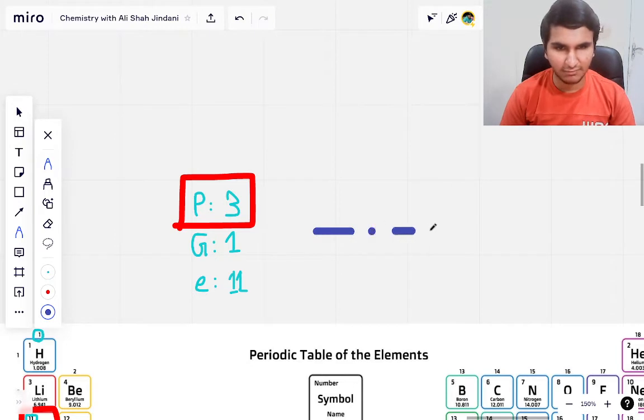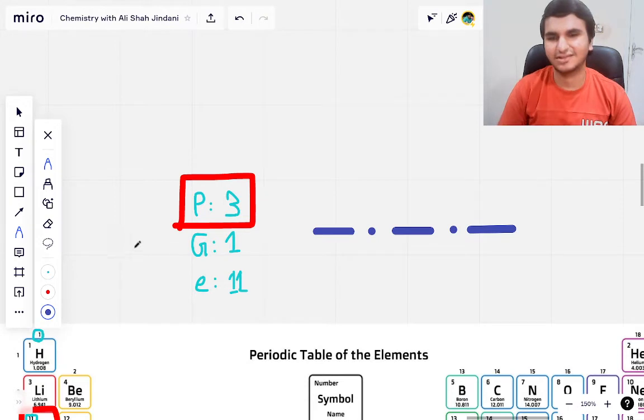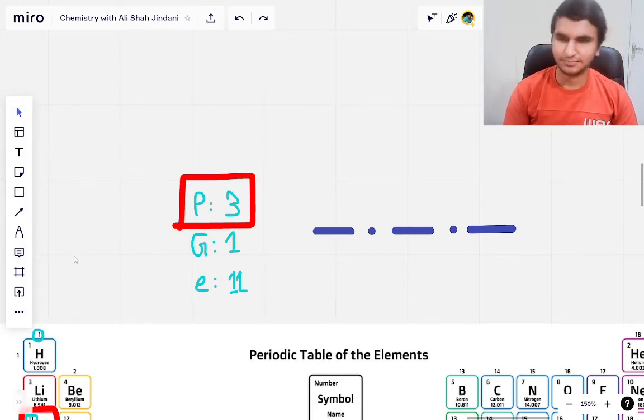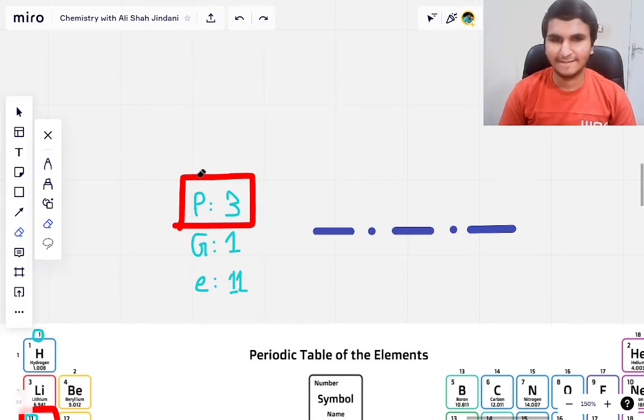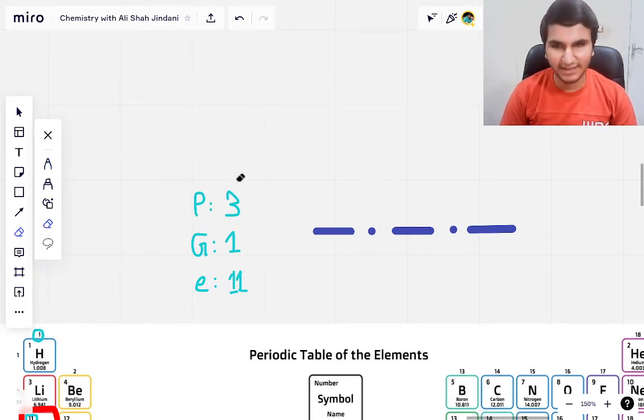3 blanks, 1, 2 and 3 separated by dots. So I know it looks like Morse code, but it isn't, okay? So again, that is what you need to do with the period number. You are going to put 3 blanks and you are going to separate them by dots. Now comes the group number.